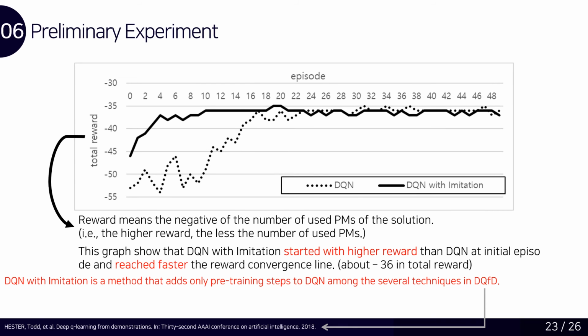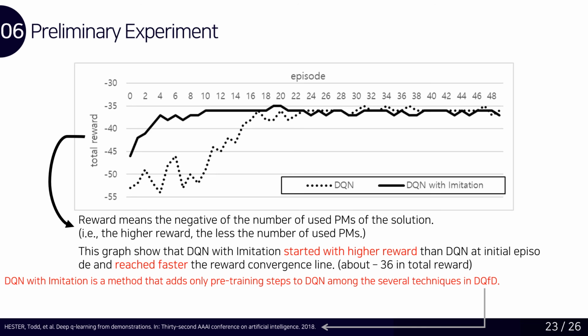To show the performance of the proposed idea, we implemented a VM placement environment for reinforcement learning and DQN with an imitation component using Python and TensorFlow. DQN with imitation is a method that adds only pre-training steps to DQN among the several techniques in DQfD.